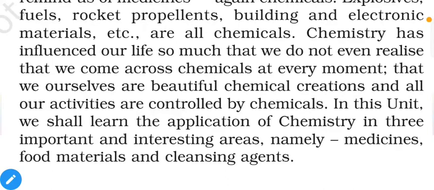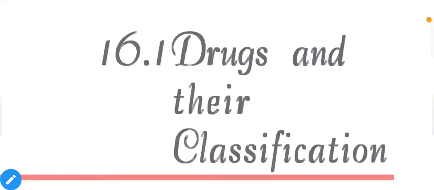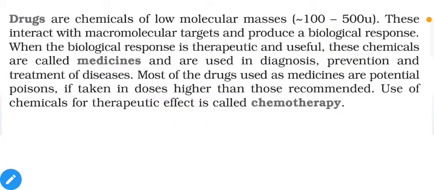In this unit, we shall learn the application of chemistry in three important and interesting areas, namely medicines, food materials, and cleansing agents. Our first main category will be drugs and their classifications. Drugs are chemicals of low molecular mass, from 100 to 500 atomic mass units. These interact with macromolecular targets and produce a biological response. When the biological response is therapeutic and useful, these chemicals are called medicines and are used in diagnosis, prevention and treatment of diseases. Most of the drugs used as medicines are potential poisons.